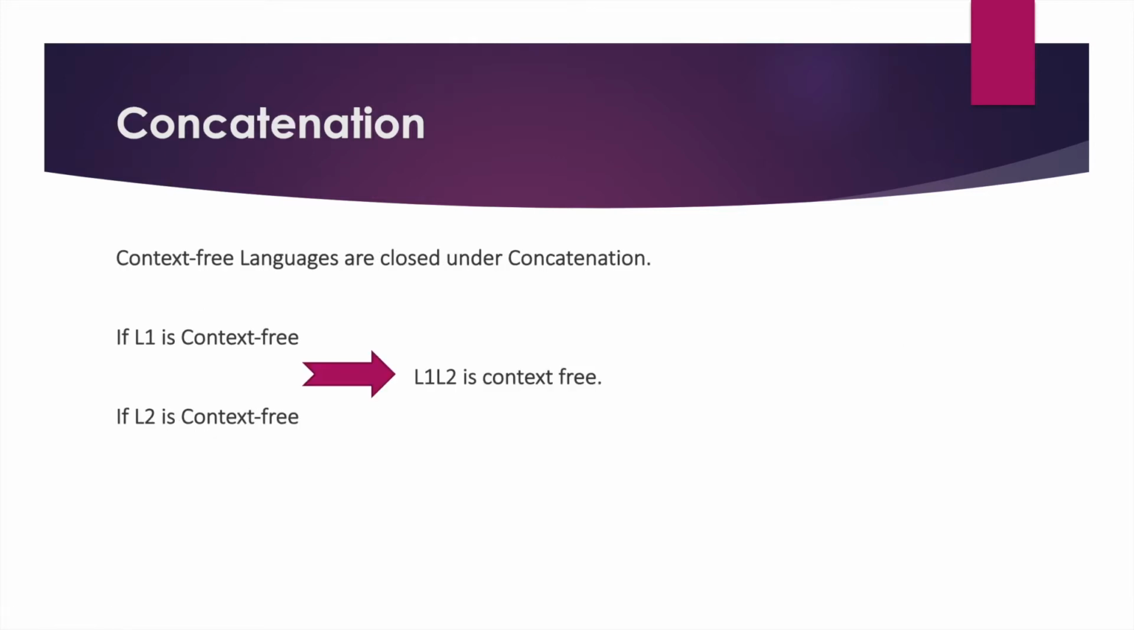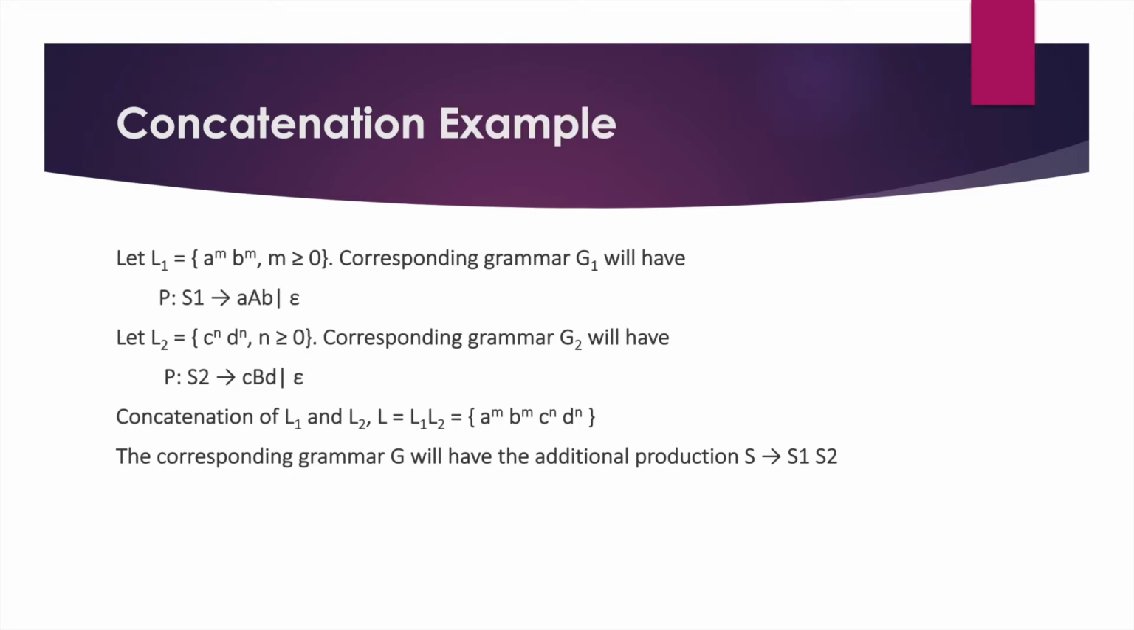Let's discuss the next property, that is concatenation. Context-free languages are closed under concatenation. That means if we take two languages which are context free, then their concatenation, that is L1 dot L2, is also context free. Let's see that with an example.